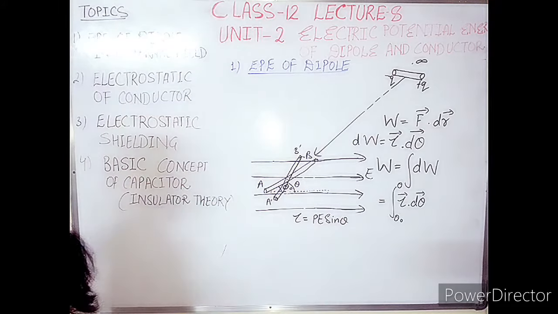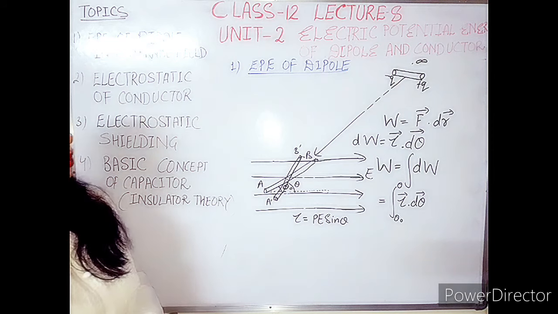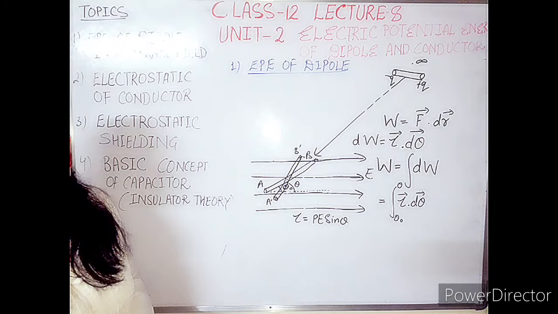This is the formula. And here the dot product between the tau and the angular displacement, the angle should be 0. That means we will apply cos 0, which is equal to 1.